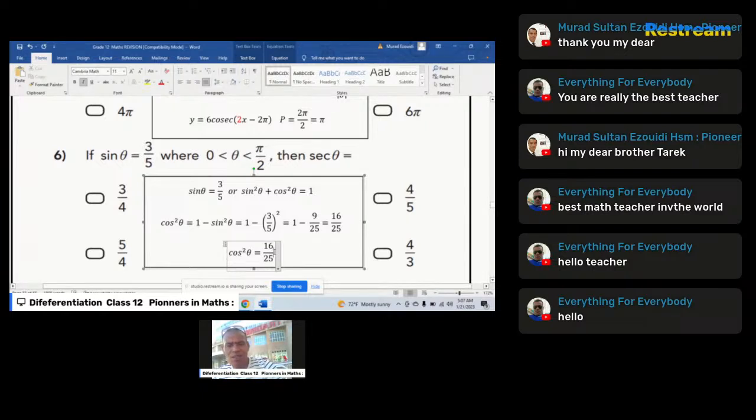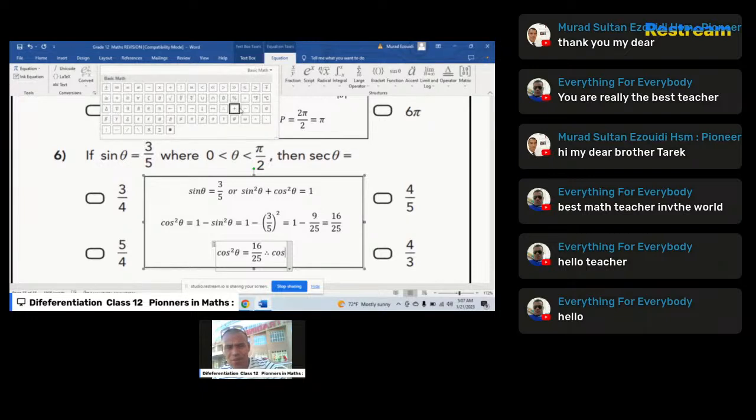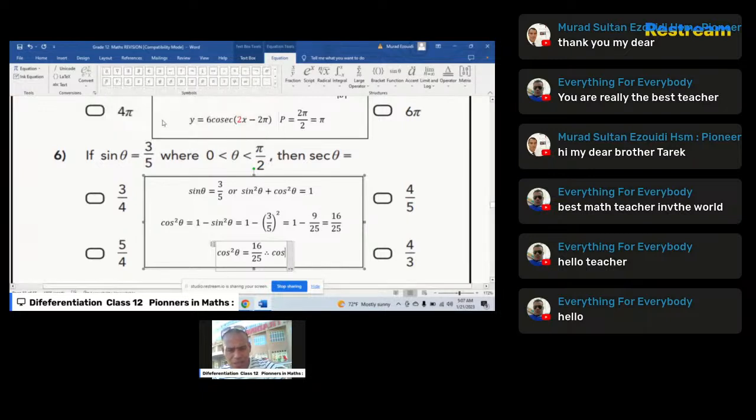Therefore, if and only if cosine of the angle theta is equal either to 4 over 5, or negative 4 over 5.